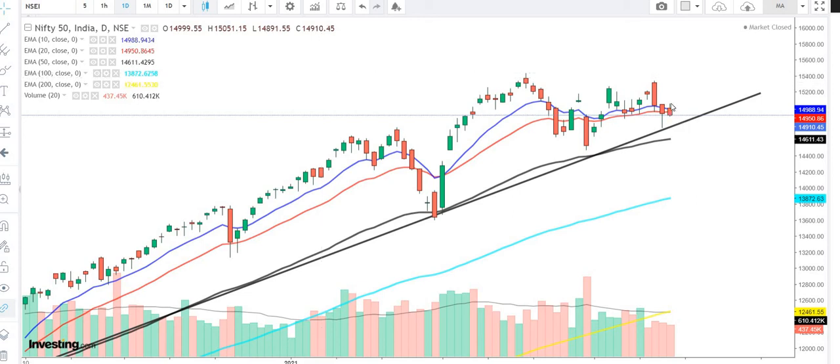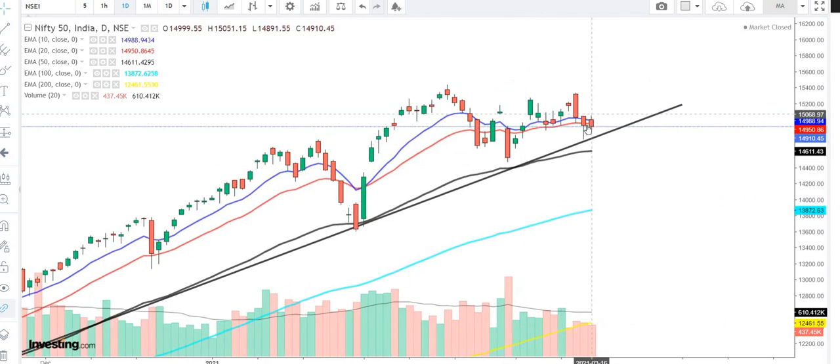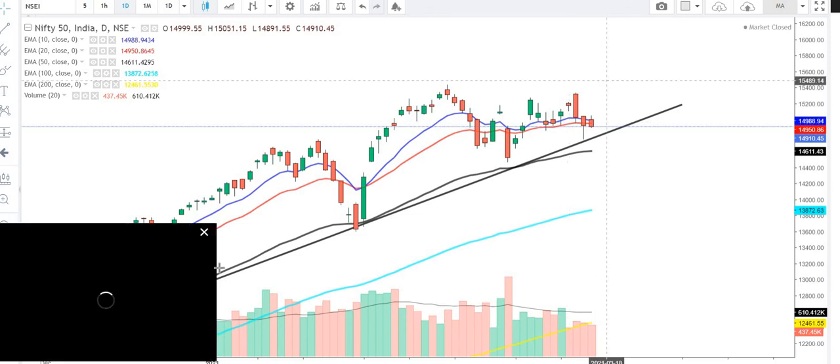Here we have the Nifty daily chart in front of us, and we can see the bar that it created on the daily chart for today. It was a small range bound kind of trading day. However, the important thing is it closed below the 20-day moving average, which is not an extremely good sign, and we hope that the market recovers from here and as soon as possible crosses the 20 moving average on the upside.